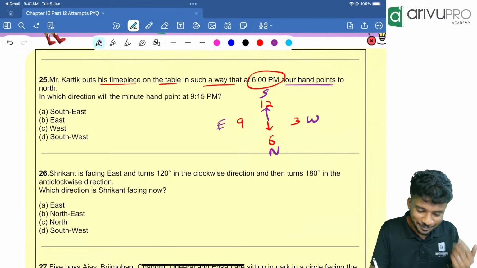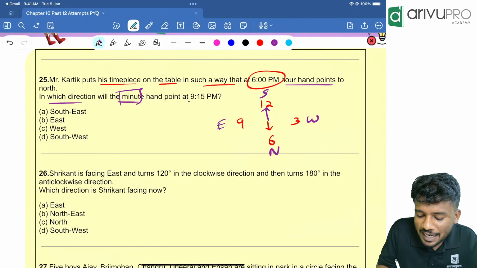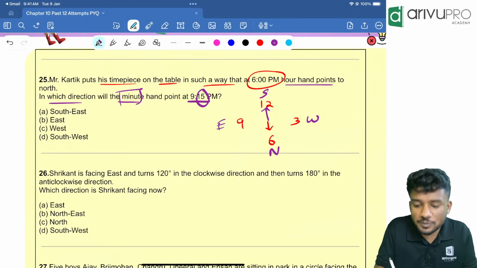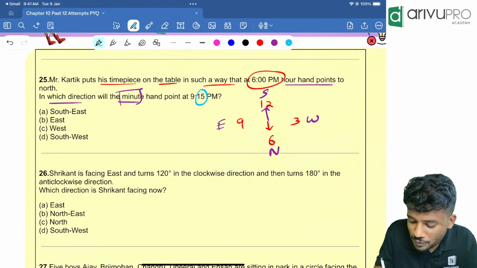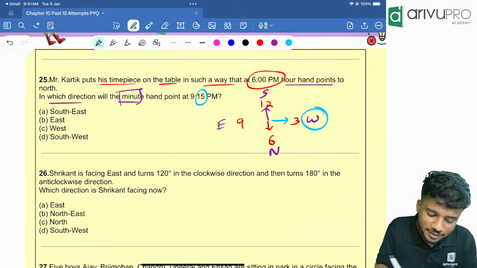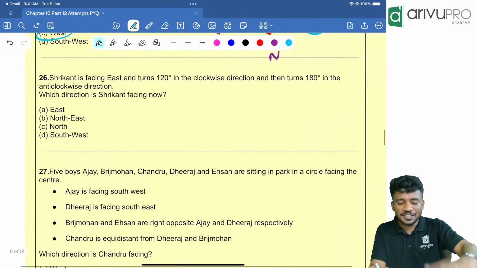We have everything. Now the question is, in which direction will the minute hand point at 9:15 p.m.? 15 means what? It should look towards which direction? 15 means it should look towards 3. That means answer is what? West. Very easy. Use this shortcut, people. You will get the answer within seconds.